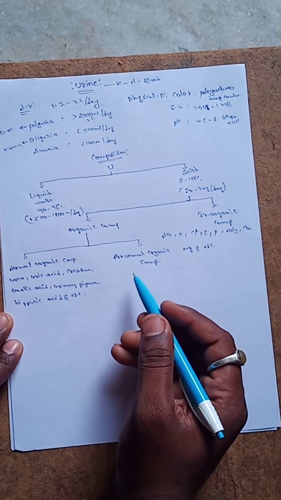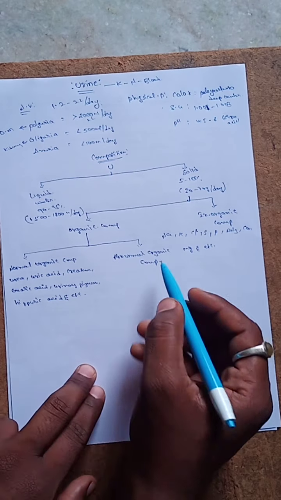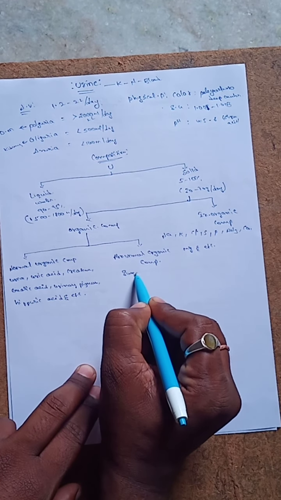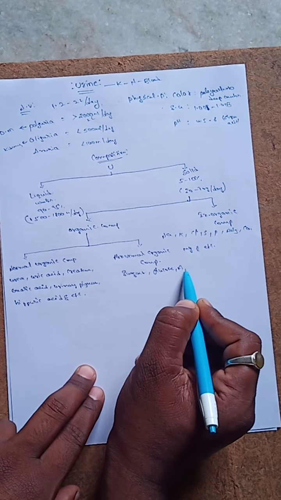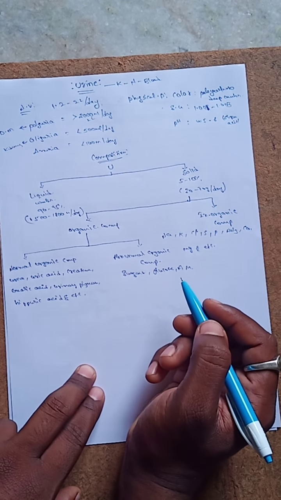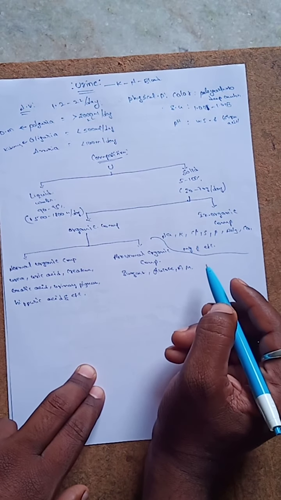So what are the abnormal organic components? Abnormal organic components include sugars, meaning glucose, fructose, maltose, and so on.